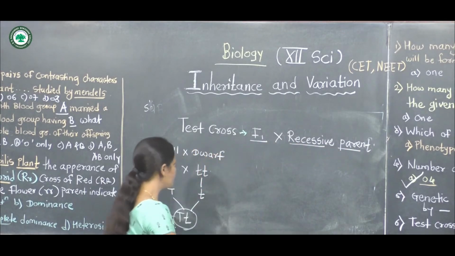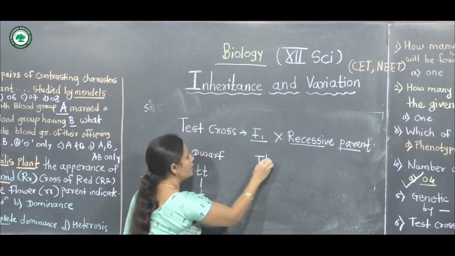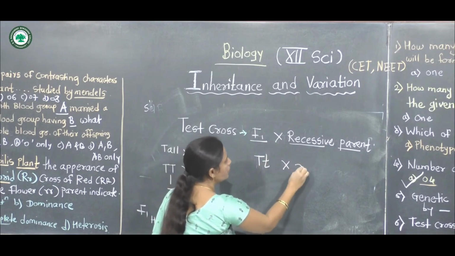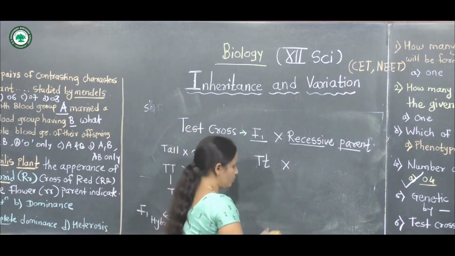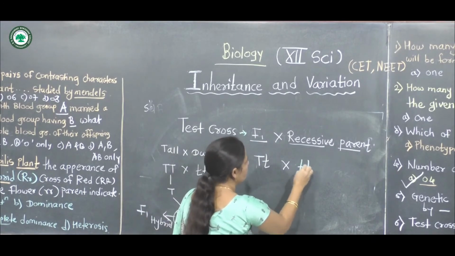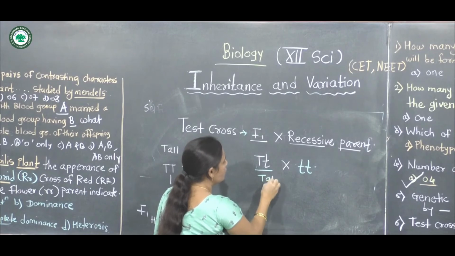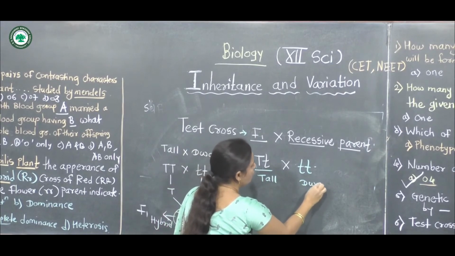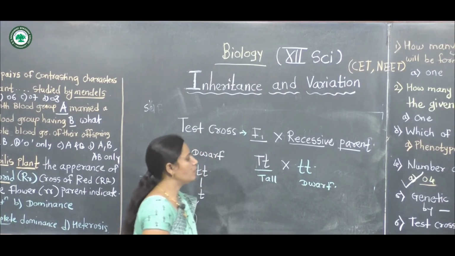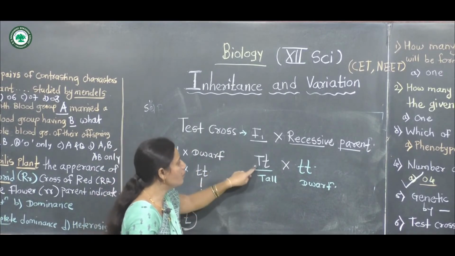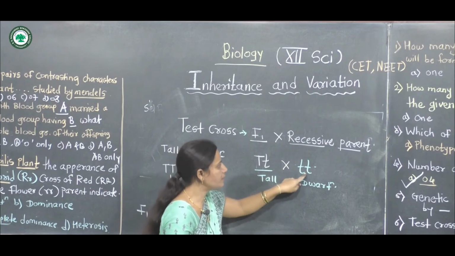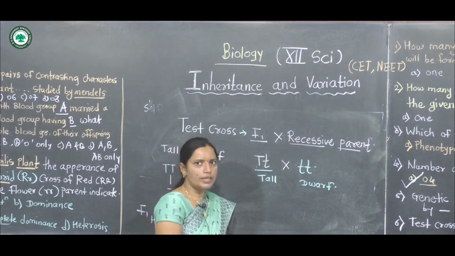The F1 is capital T small t, and crossing with the recessive parent means crossing with small t small t. For example, tall crossed with dwarf means an F1 hybrid is crossed with the recessive parent. It is called the test cross.